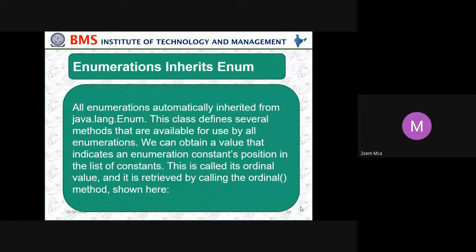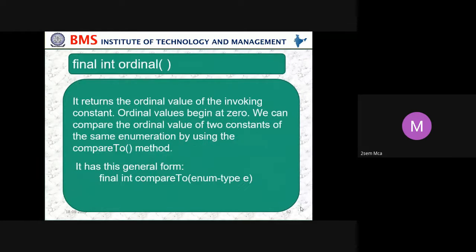Enumeration inherits Enum. All enumerations automatically inherit from java.lang.Enum. This class defines several methods that are available for use by all enumerations. We can obtain a value that indicates an enumeration constant's position in the list of constants. This is called its ordinal value, and it is retrieved by calling the ordinal method. It is final; it returns the ordinal value of the invoking constant. Ordinal values begin at 0.